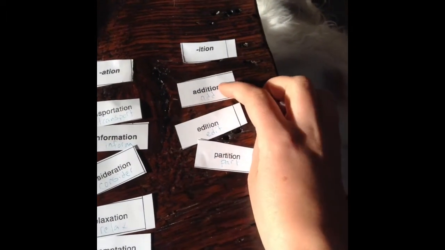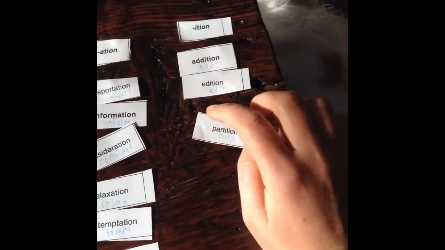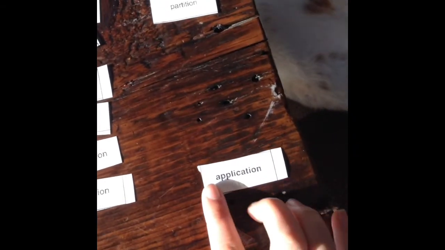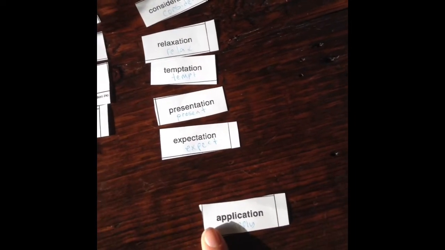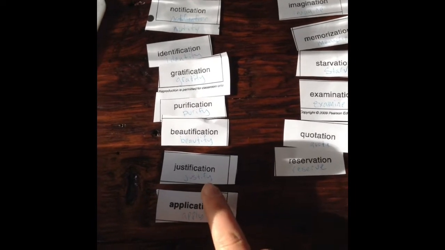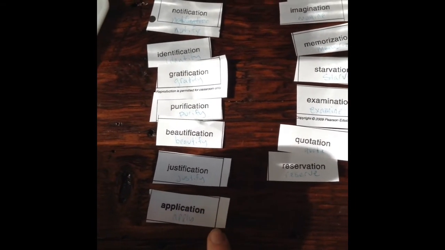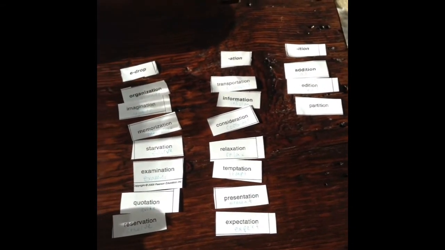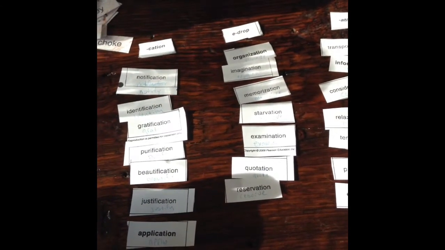Then we have our adding the ition: add, addition, edit, edition, part, partition, and then our last one, application, which would go over here. Even though that one doesn't end in the ify, it does end in a y, which we drop in order to make it cation. So this is what your sort should have ended up like, and these are the categories you should use when you record in your practice sort.